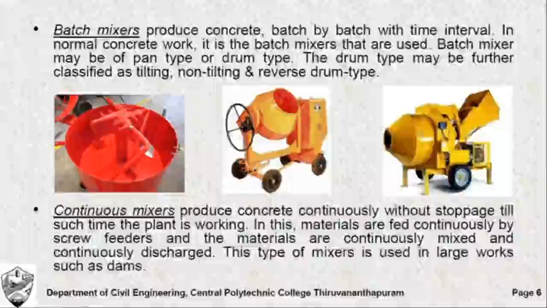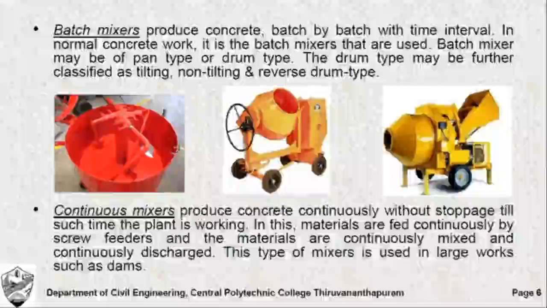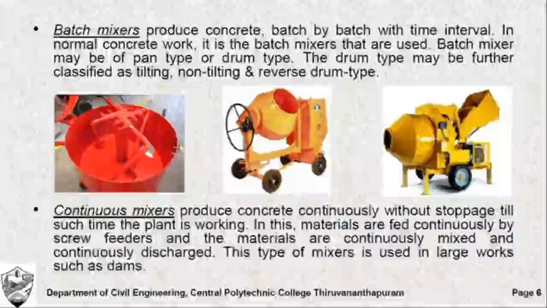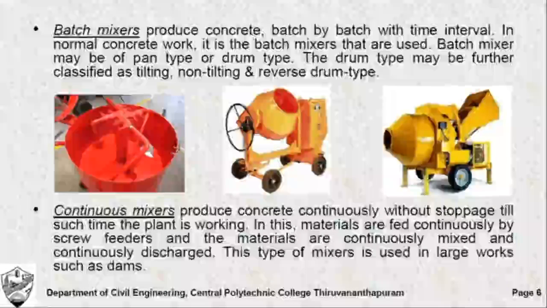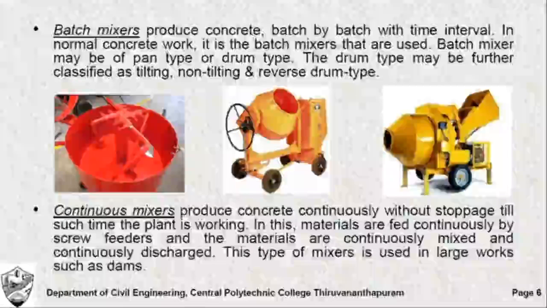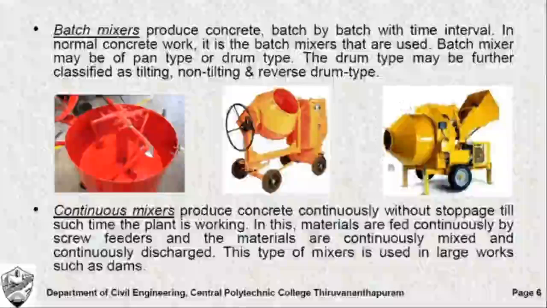This is a non-tilting type or reverse drum type mixer. Both of them look mostly the same. They differ only in the kind of blades used inside the drum. This drum cannot be tilted, it just rotates on the horizontal axis.